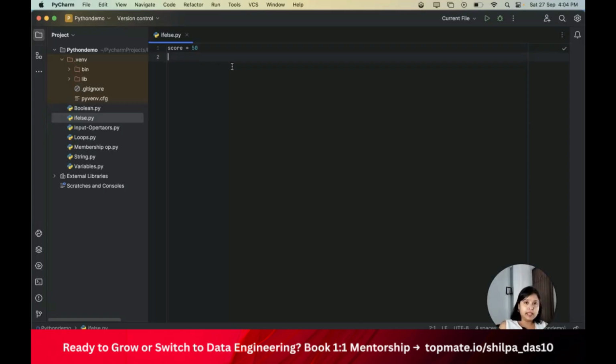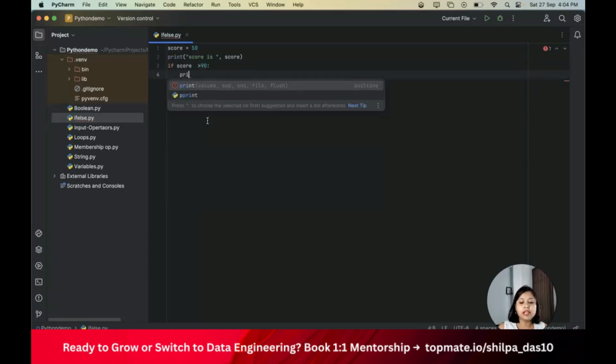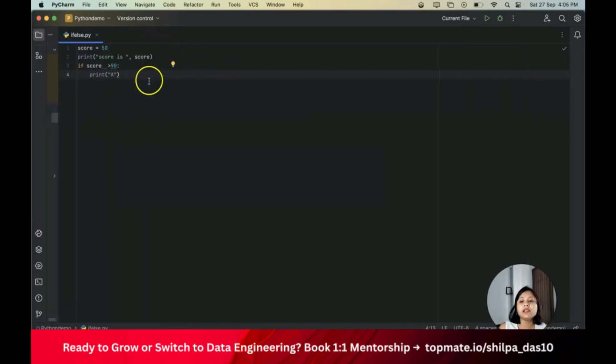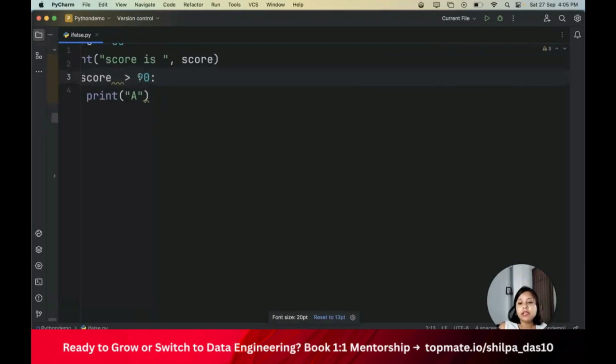If in case it's greater than some score, then it's A. If it is less than some score, then it's B, and so on. So I'm assigning a score which is 50. Now, what I will do is I'm going to print my score. Once I print, I want to check if my score is greater than 90, then I will assign the value A, because if it is 90 it is the greater value, right? It's A. Let me increase the font.